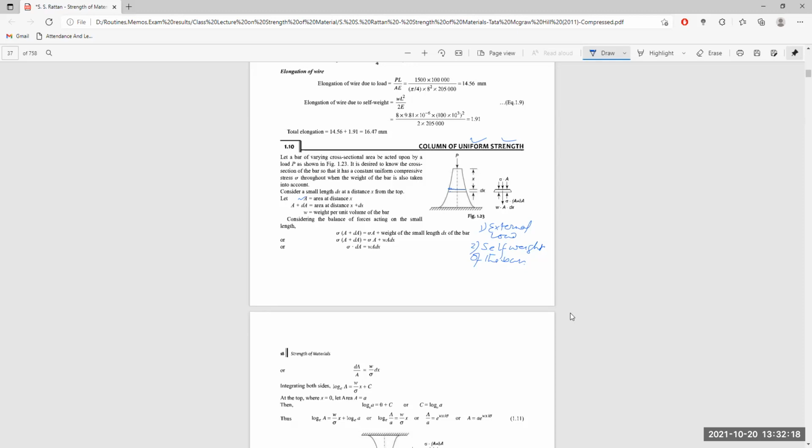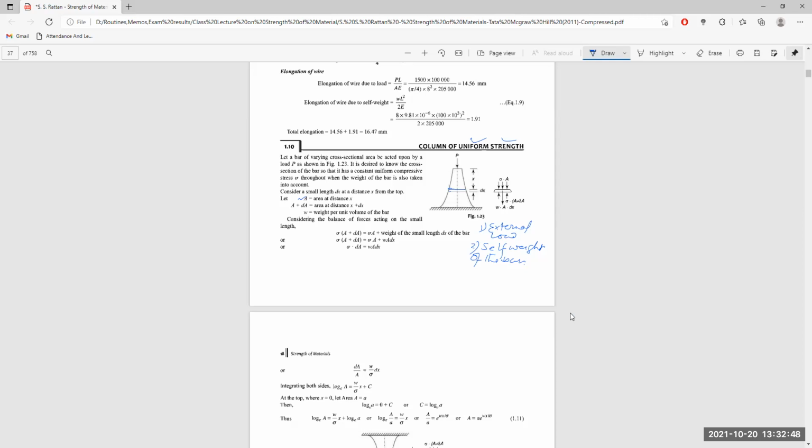So sigma (A plus dA) equals sigma A plus w A dx, where w is the weight per unit volume, and the volume of this element is the cross-sectional area A at the top side multiplied by the thickness itself. After simplification, it becomes sigma dA equals w A dx.